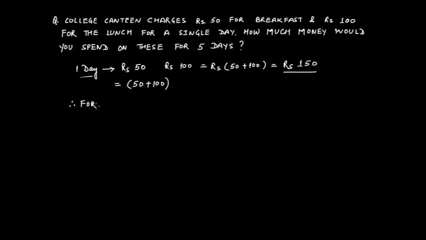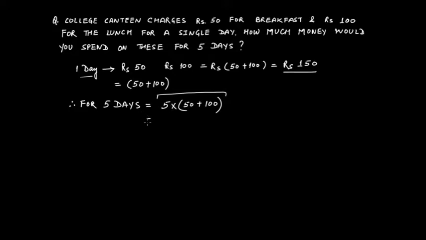So therefore, for 5 days, it's asking for 5 days, you just multiply by 5, that is 5 times (50 plus 100). Now you can see that this is something that we learned in our discussion on distributivity of whole numbers, that is the distributivity of multiplication over addition, if you remember that.